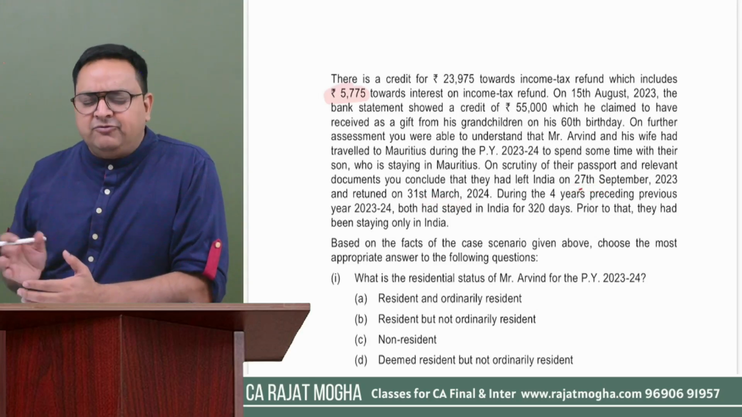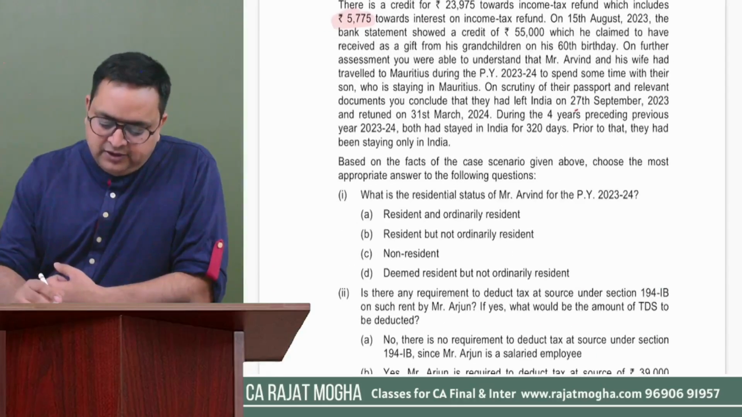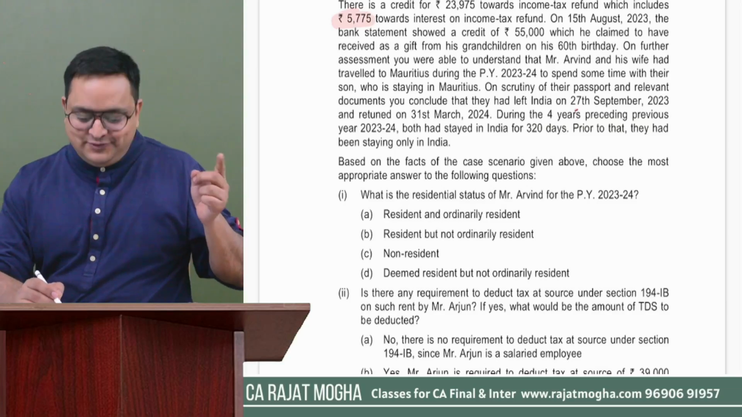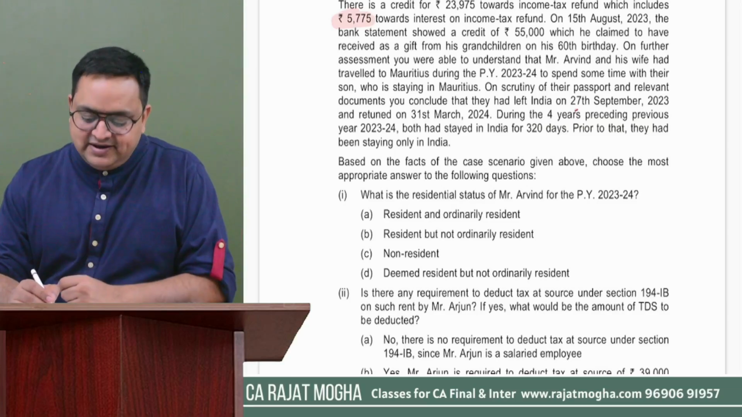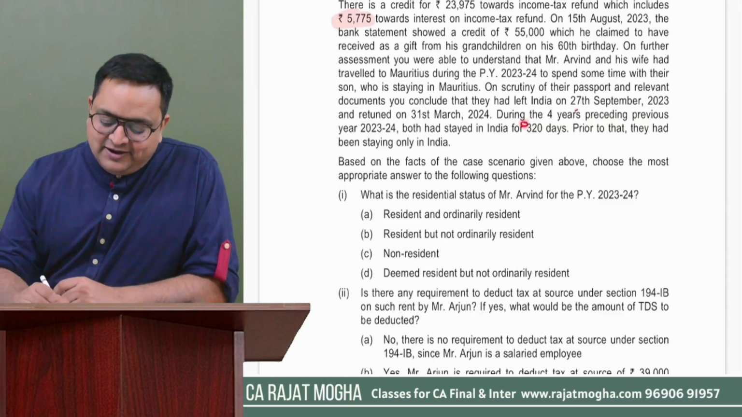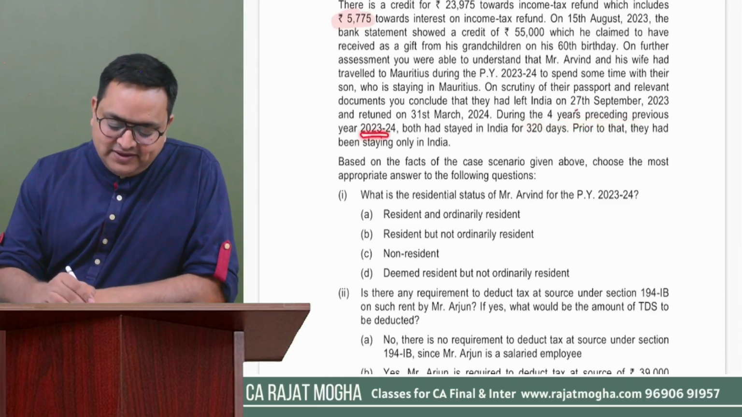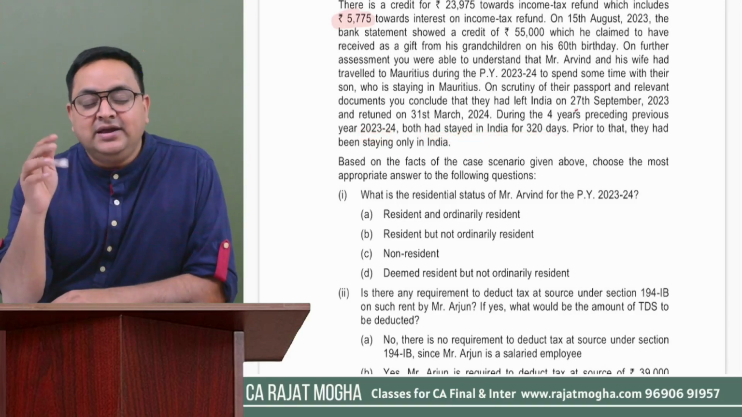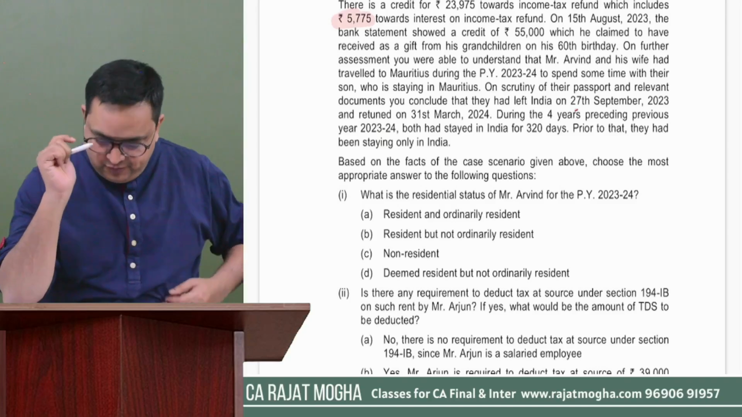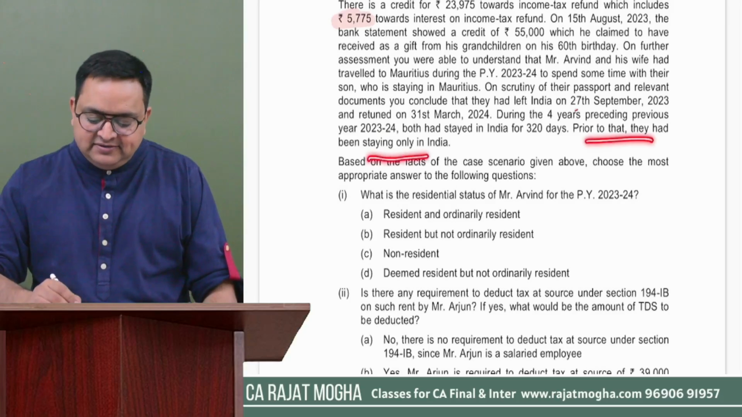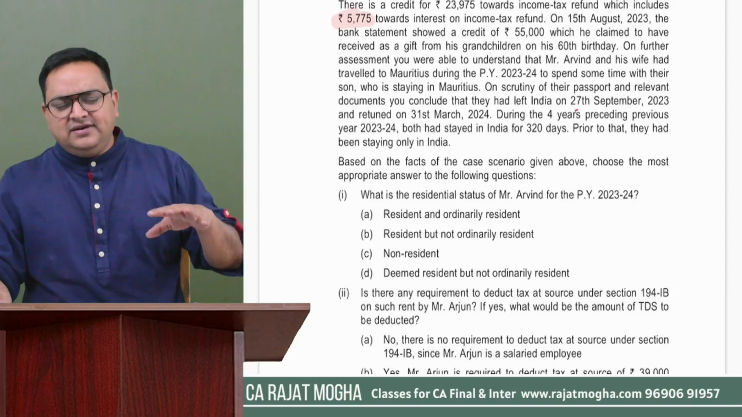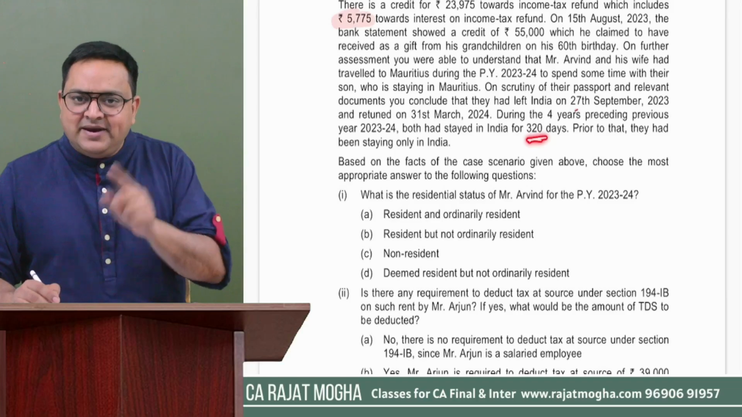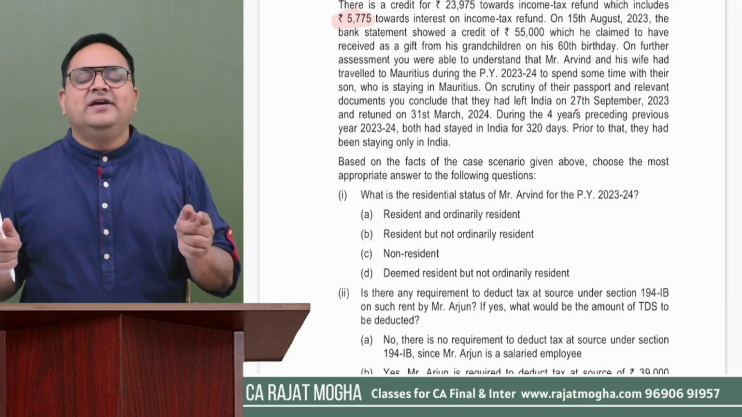Let us see what type of question they will ask. Then we will decide. During the 4 years preceding the previous year, they are giving us the information of the last 4 years also. That is also relevant for us to determine the residential status. During the 4 years preceding the previous year 23-24, both had stayed in India for 320 days. They both were in India in those 4 years only for 320 days. Okay. Prior to that, they had been staying only in India. Prior to those 4 years, they were in India, but in the last 4 years, they were in India just for 320 days. Is it 320 days per year, or the total of the 4 years is 320?